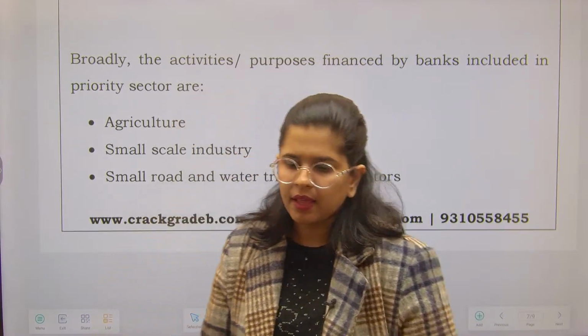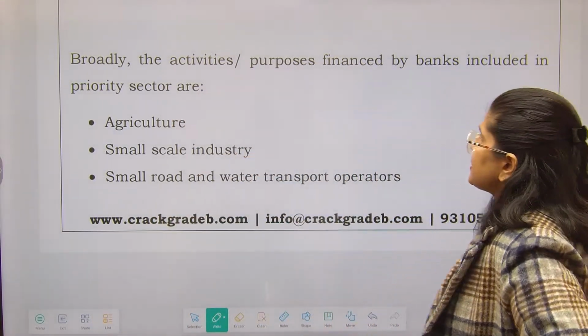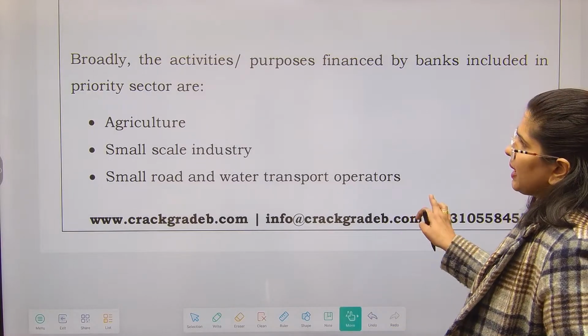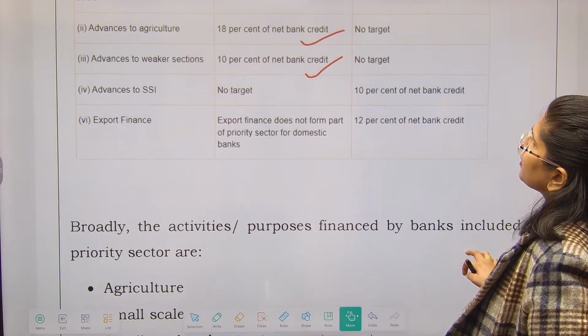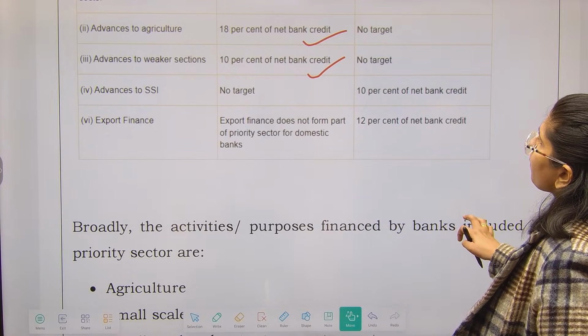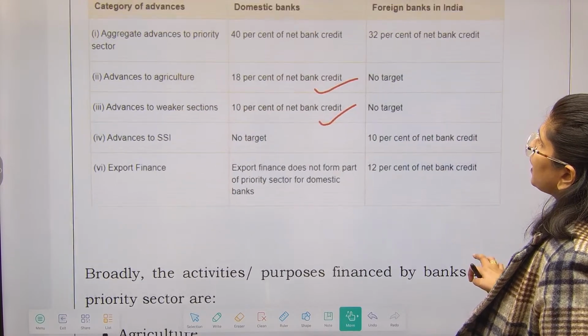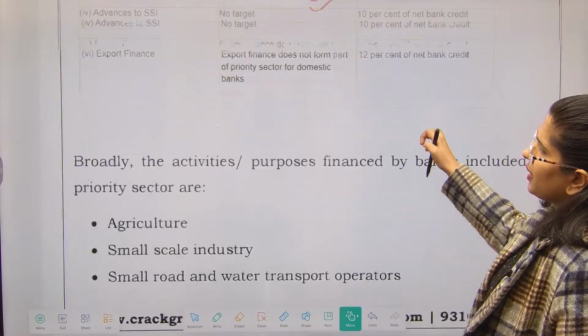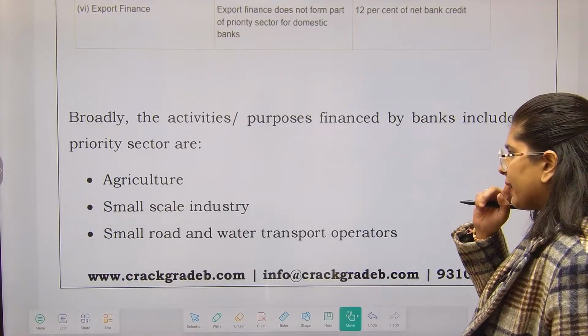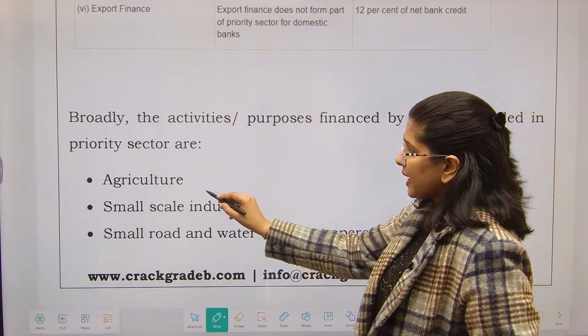So broadly, the purposes and activities which are financed by priority sector lending are: agriculture, small scale industry.